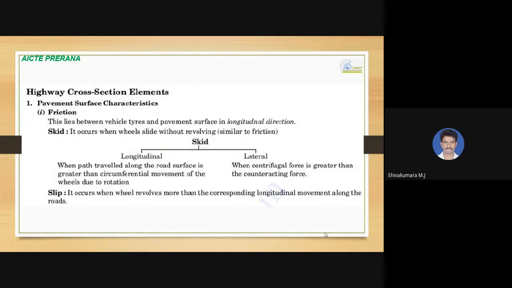Lateral skid occurs when the centrifugal force is greater than the counteracting force, and in such cases the vehicle may experience lateral skid.